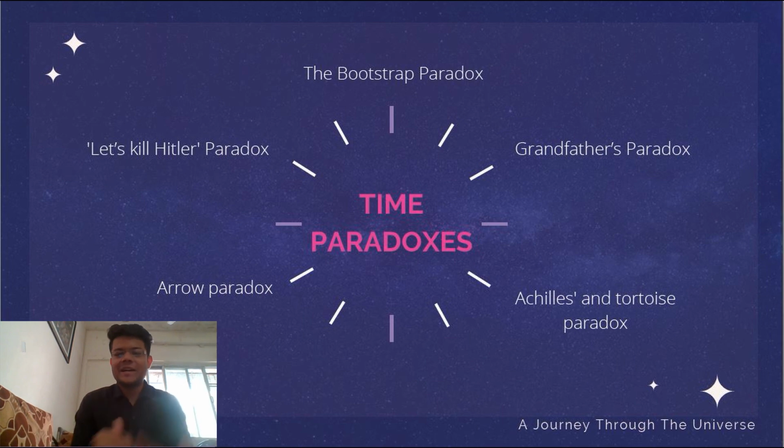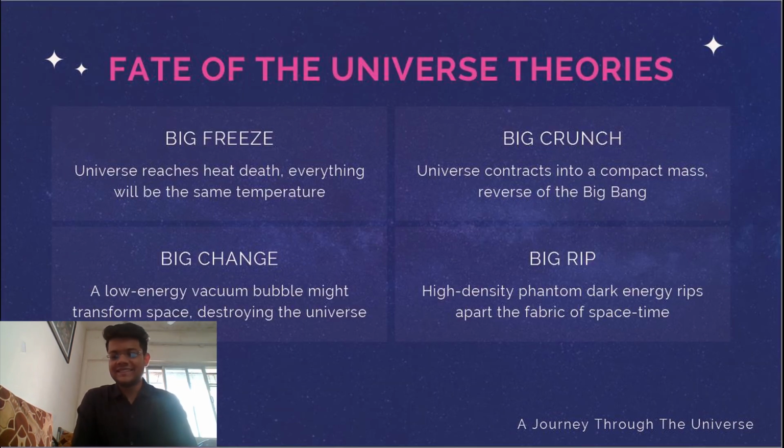So these are the paradoxes that we discussed. These require a lot of thinking and a lot of energy behind this. Let's talk about the second part, which I'm going to discuss here. This is the fate of the universe theories. So, what are the fate of the universe theories? There are four possible fates. First is the big freeze, then the big crunch, then the big change, and the fourth and the last, the big rip. There are many other possibilities, but these are the most popular ones.